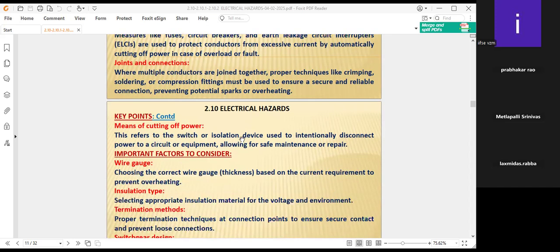The circuit should have the facility to internally disconnect the power immediately. That facility is also to be there in the circuit. This refers to the switch or isolation device used to intentionally disconnect the power to a circuit or equipment, allowing for safe maintenance and repair. Apart from the electrical isolator switch, there should be a nearby isolator device and an emergency switch, where we have to cut off power immediately for the nearby employees where the work is going on.